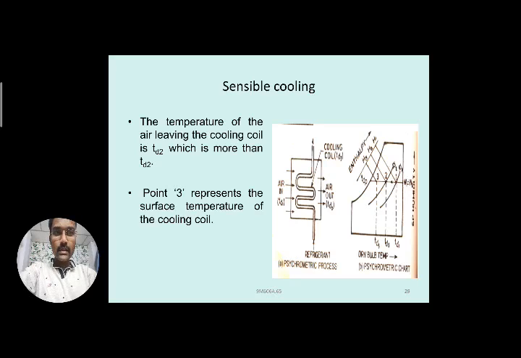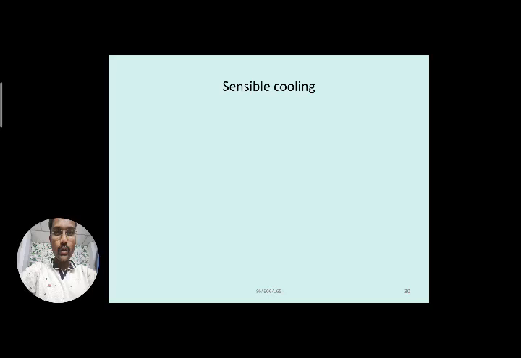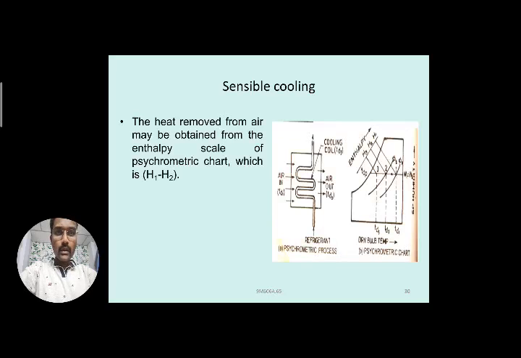Point 3 is the surface temperature of the cooling coil, and here the heat removal process is taking place. Further, the cooling will take place here, so that may be obtained on this enthalpy scale. You can observe this on the psychrometric chart, where it is represented as the difference between the two enthalpy values, H1 minus H2.